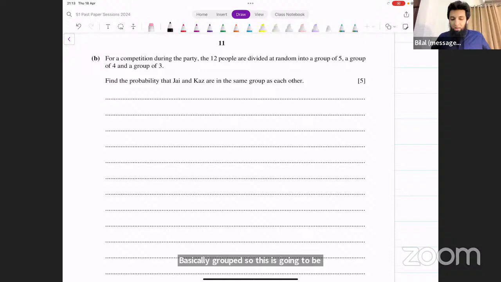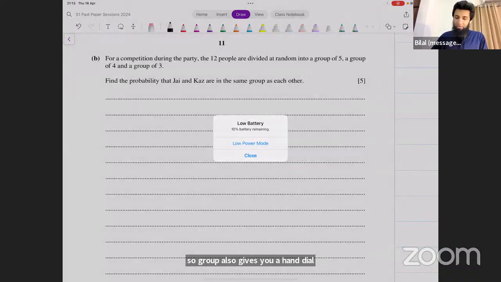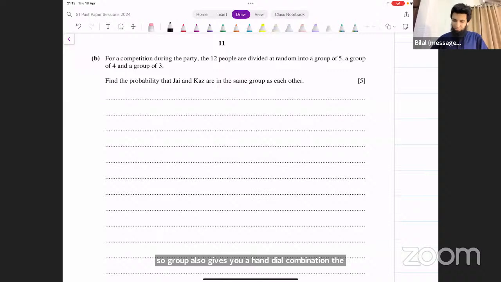Keep that in mind. They're divided at random into a group of 5. So group also gives you a hint that it's combination. The order does not matter. A group of 4 and a group of 3. Okay. Find the probability then that J and K are in the same group as each other. That's a 5-mark question. We need to find the probability that they're in the same group.